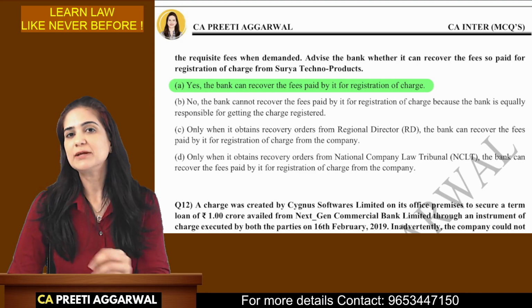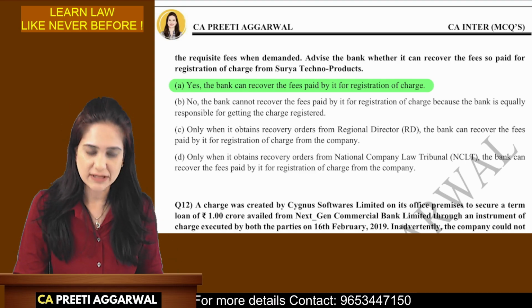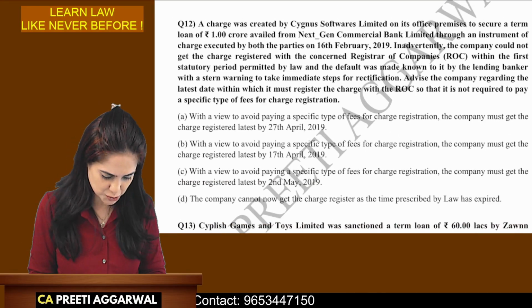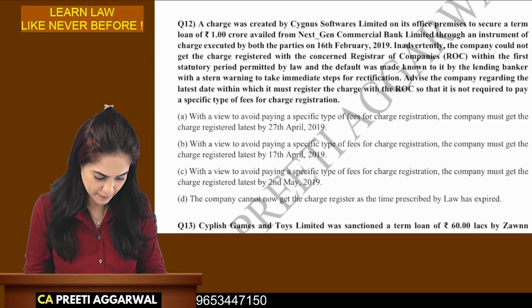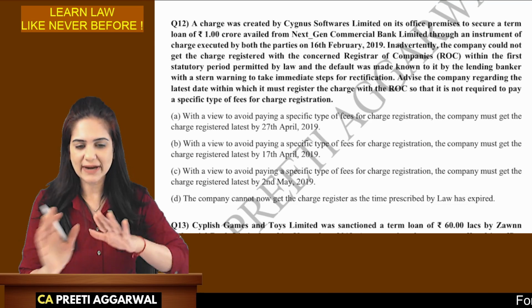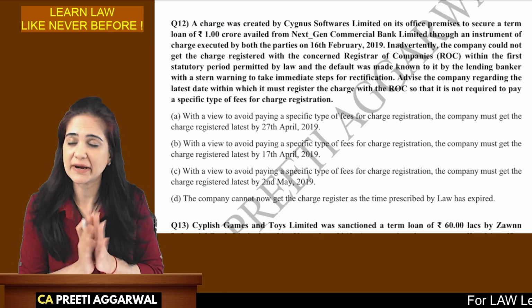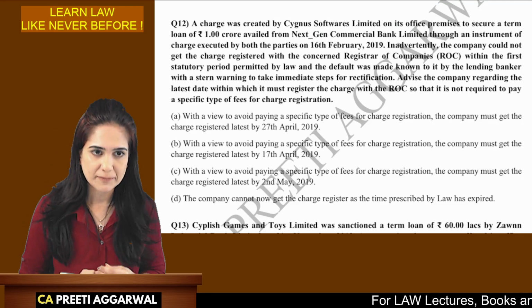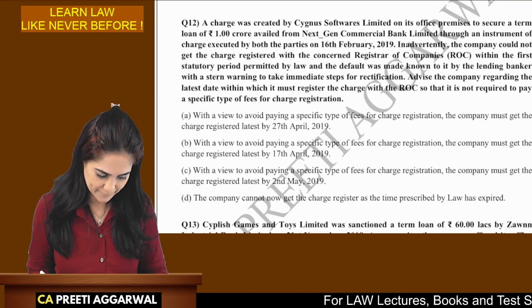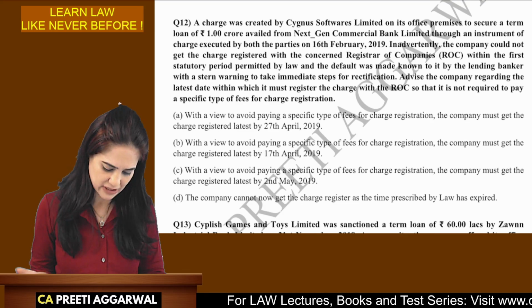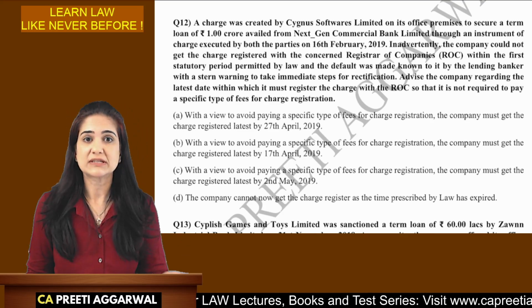We have applied the provisions of section 78. The next question which I have chosen is question 12 from my smart book. This book is free with a compiler. You will get a smart book that is a printable PDF, and you can solve it directly from it. A charge was created by the company and the instrument was executed by both the parties. However, the company could not register it within the statutory period.